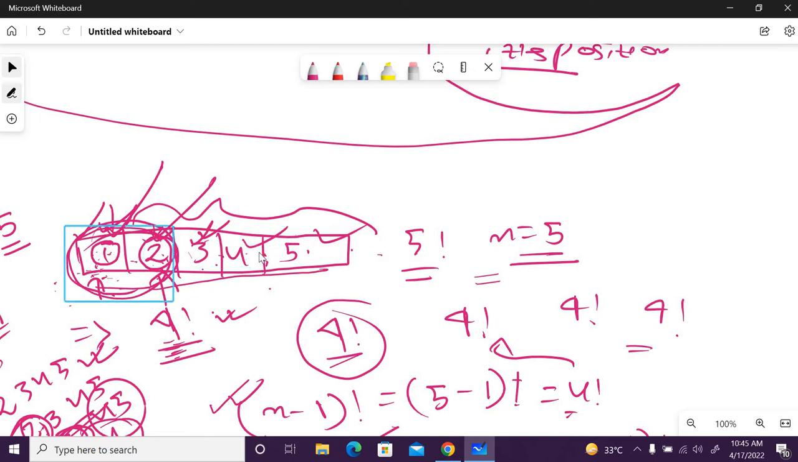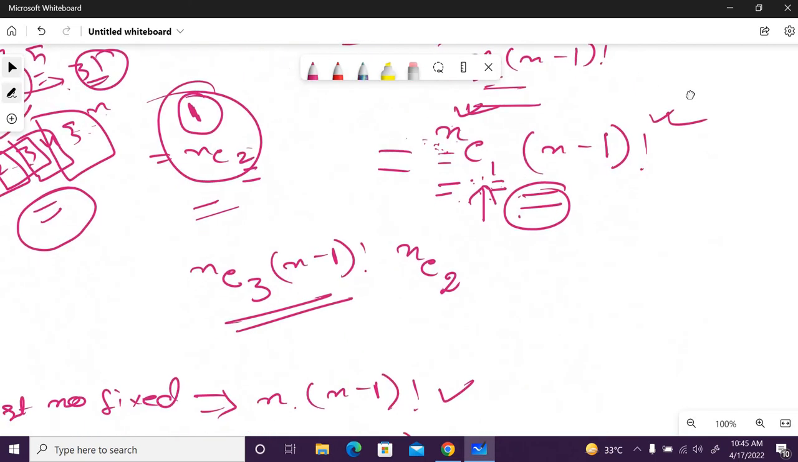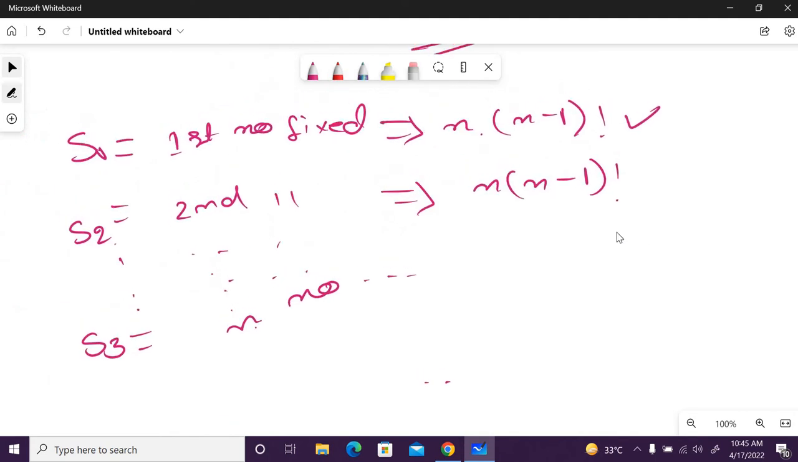So when I am ignoring them, I have an idea that this is the problem of inclusion and exclusion. What does the inclusion and exclusion problem say? If I am taking the first number fixed, this is the formula, so I am marking it as S1. For the second fixed number, I am marking it as S2. In the same way, when the n-th number is fixed, this is Sn.